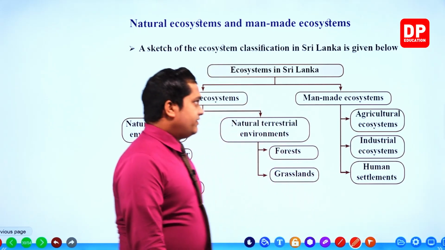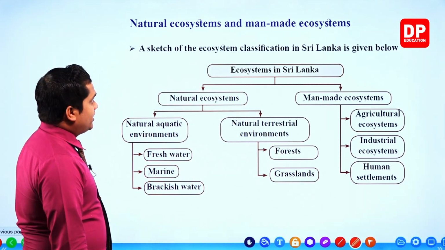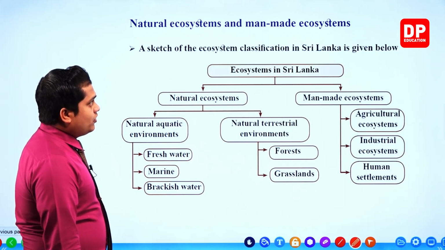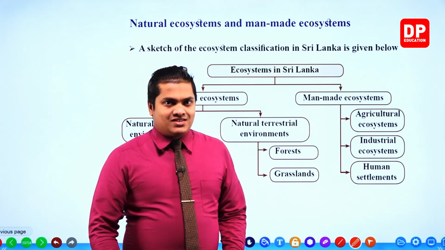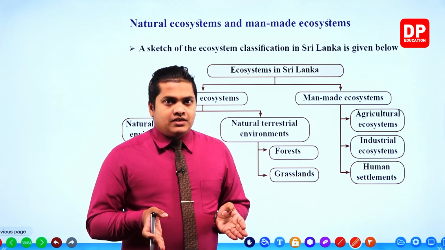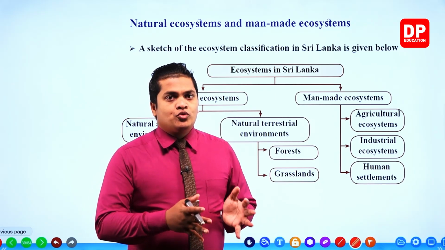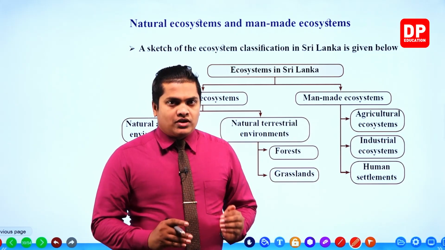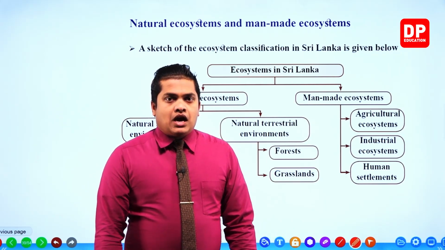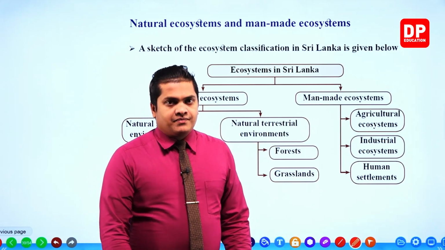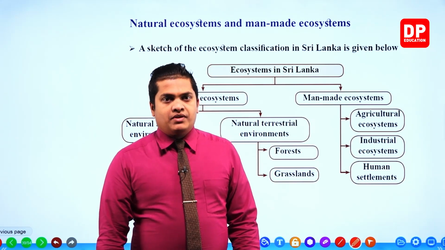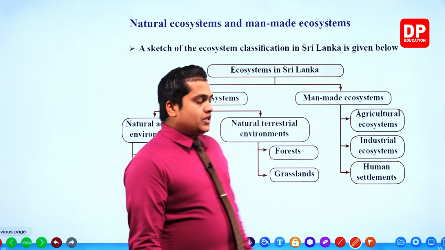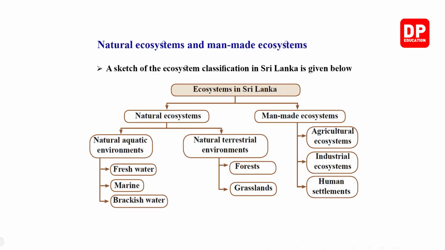Okay, right. So you are given the topic natural ecosystems and man-made ecosystems. You know that at the beginning of the lesson we even discussed this. Ecosystems can be classified mainly into two parts. Number one is natural ecosystems and the second one is artificial or man-made ecosystems. Both of these ecosystems can be found in Sri Lanka. Okay, so here you are given a sketch of the ecosystem classification in Sri Lanka, given below.